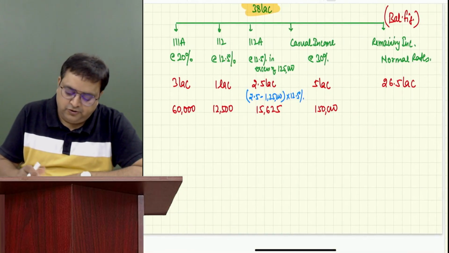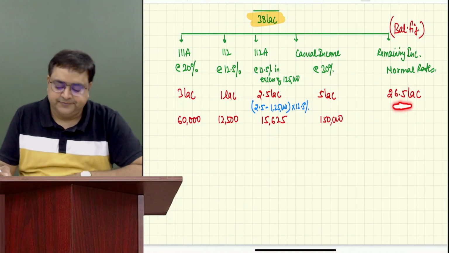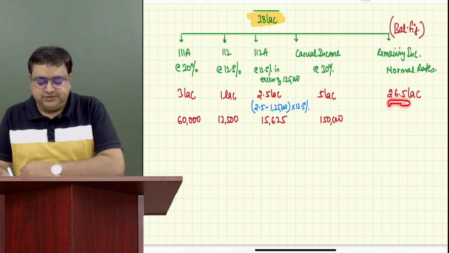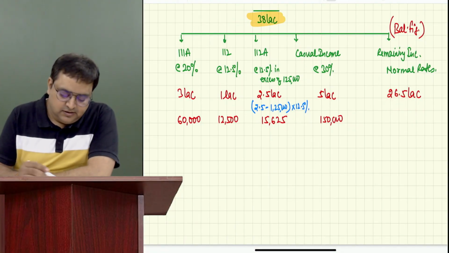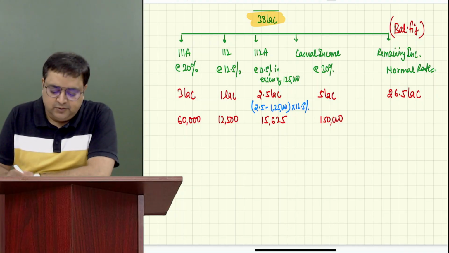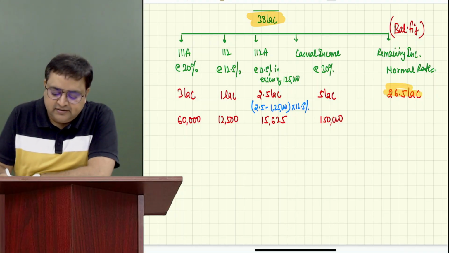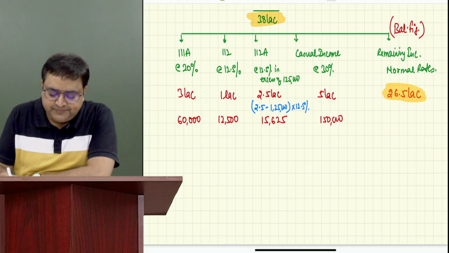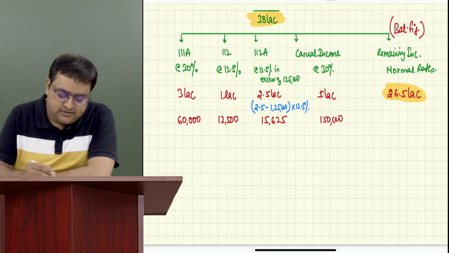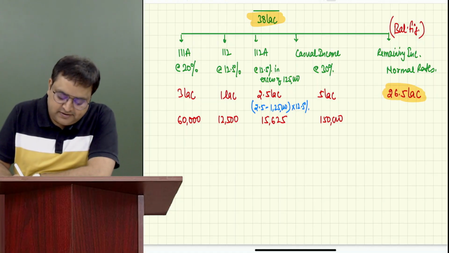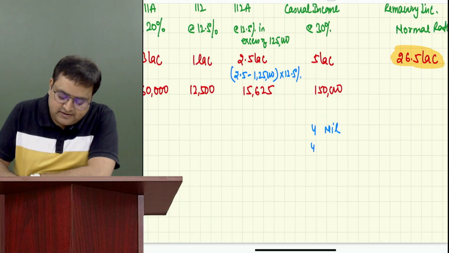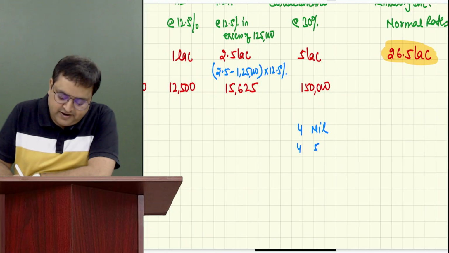Okay. On 26 lakh 50,000, guys, what will you apply on 26.5 lakh? Slab rates. What are they? First 4 lakh, nil. Next 4 lakh, 5%.